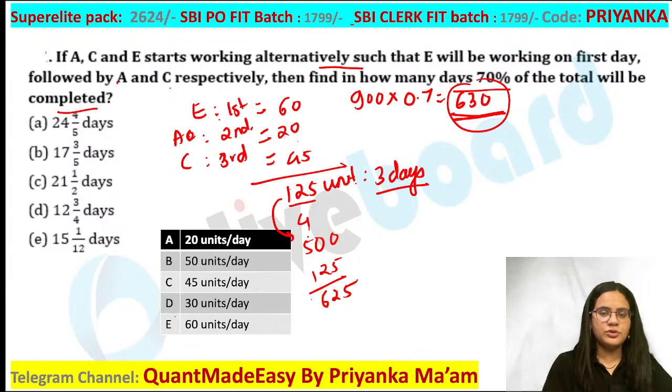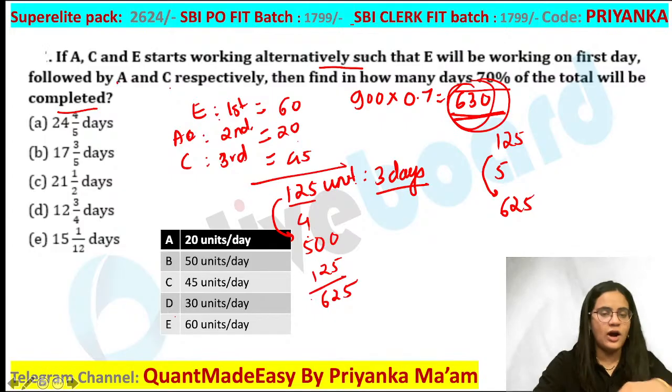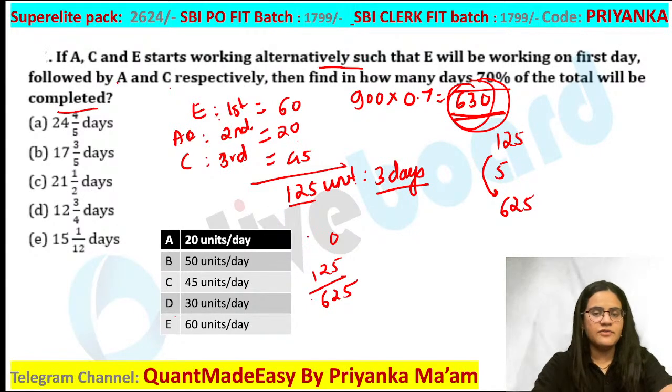So basically what I have to do is write down the 125 table such that the nearest value to 630 is what I have to calculate. Now if you multiply this by 5, you get 625 as the nearest value. So I just wanted to tell you how you can do it. Manually you can check for 4, then 3, and then check for the nearest value.